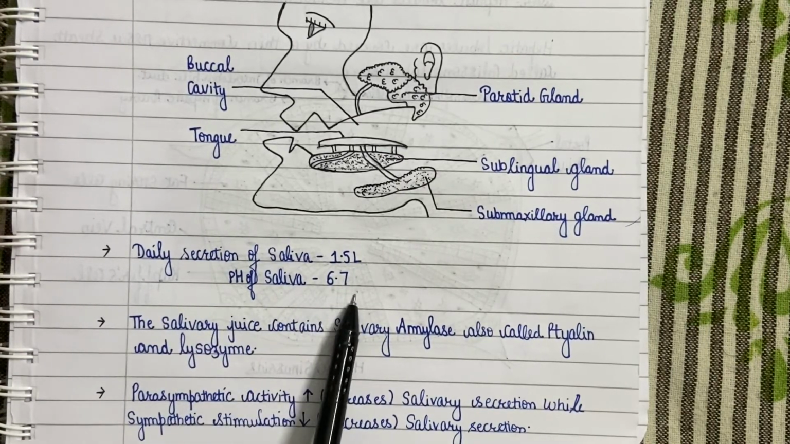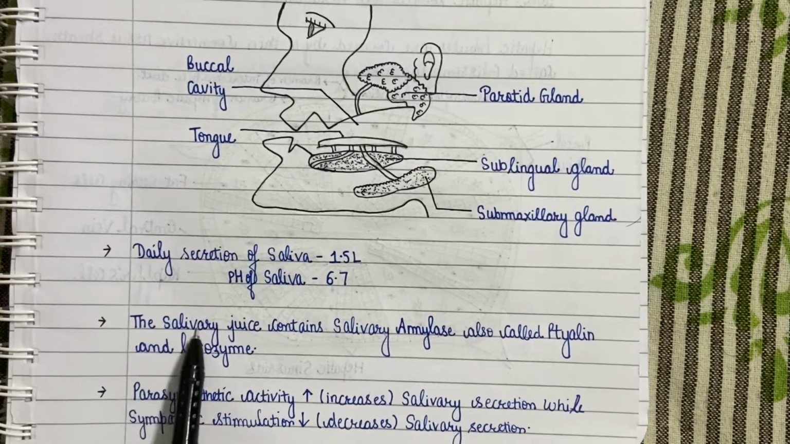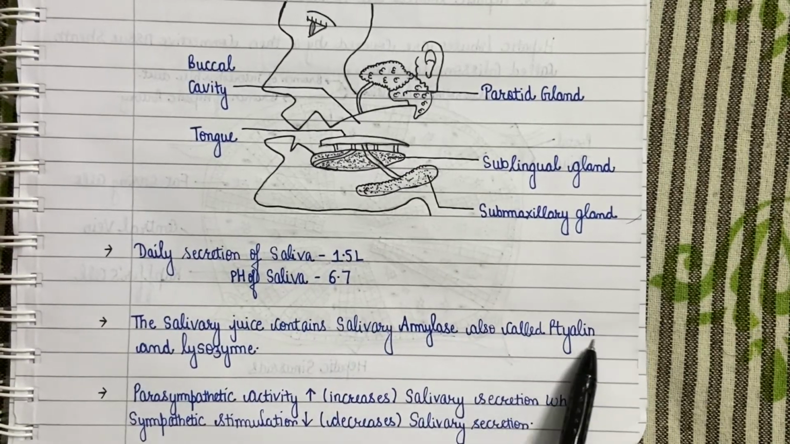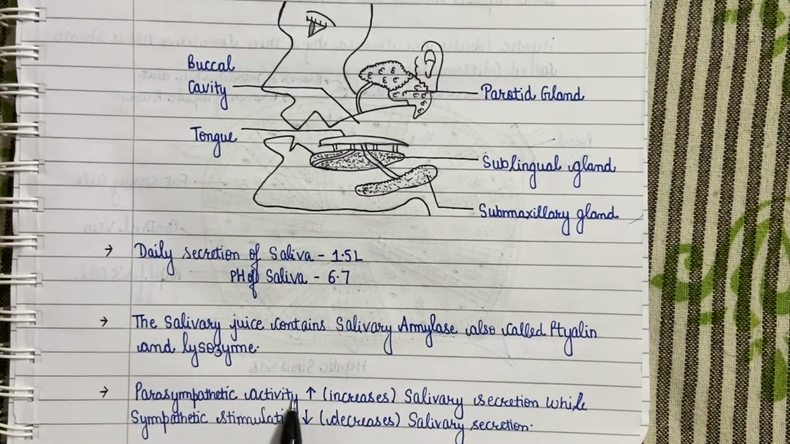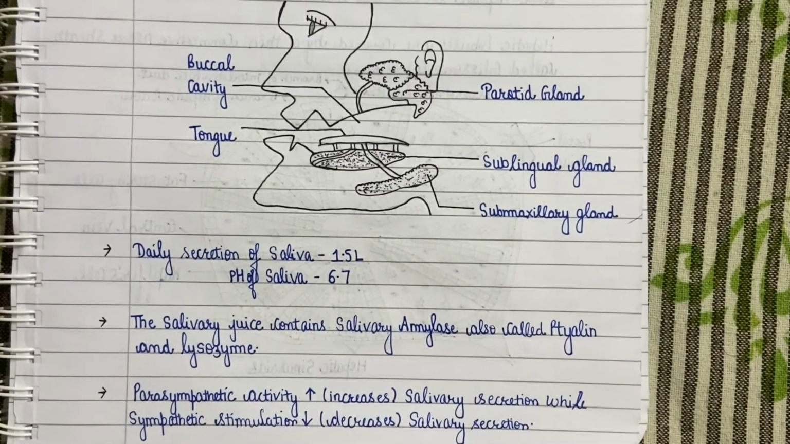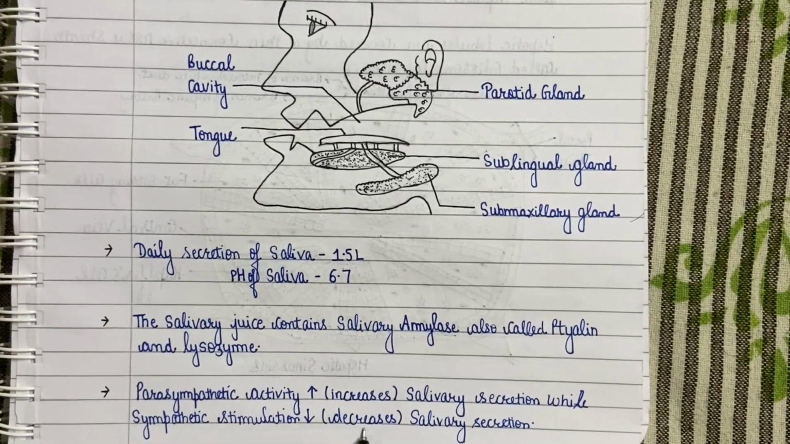Daily secretion of the saliva is about 1.5 liter with a pH of about 6.8. The salivary juice contains salivary amylase, also called ptyalin, and lysozyme. Parasympathetic activity increases salivary secretion, while sympathetic stimulation decreases salivary secretion.